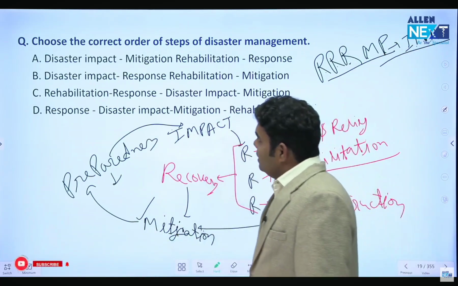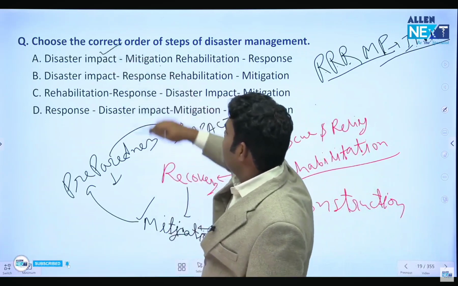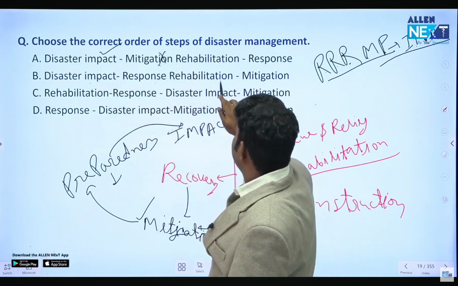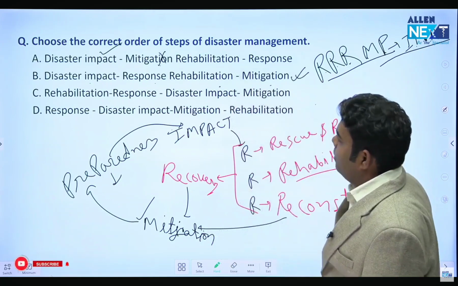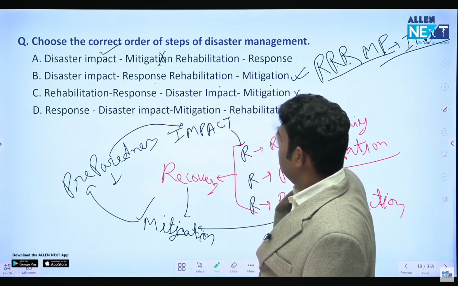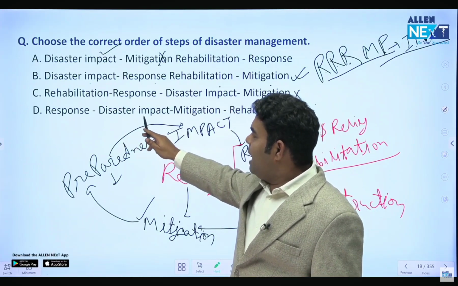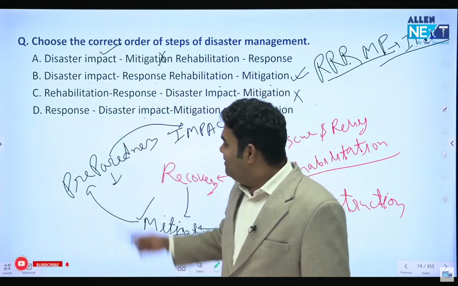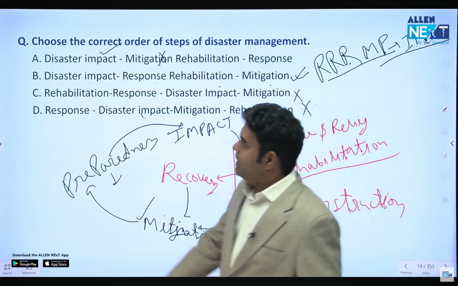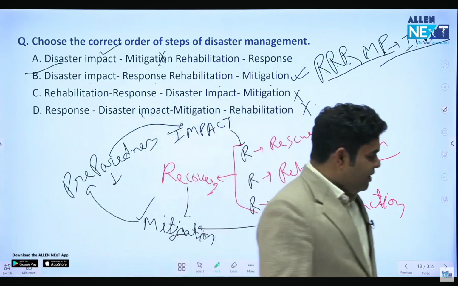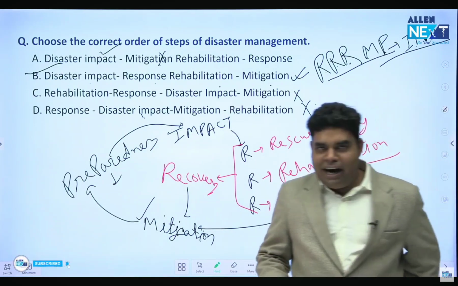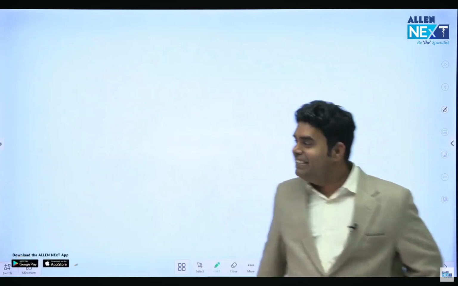Now let's arrange it. Impact, directly mitigation, no. First is wrong. Impact, response, rehabilitation, mitigation. It looks correct, second option. Rehabilitation, then response, then disaster, it is completely wrong. And response, impact after response. First impact, then response. Na? So of course, all three are wrong. Option B is correct. And I hope many of you have given it correct answer. Yes, Saurav Raj, Kausal Suman, Nida Ansari, Ajauddin Khan, thank you for replying. You all are correct. Very good, my friends.